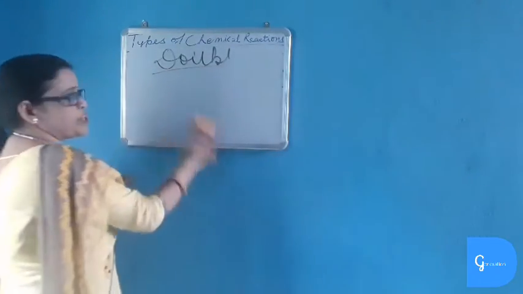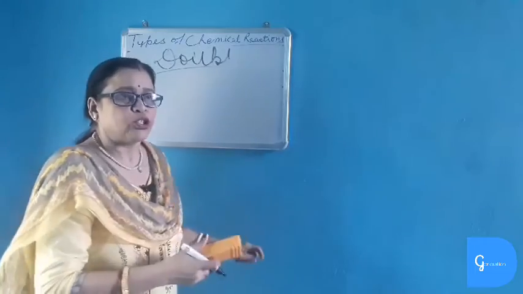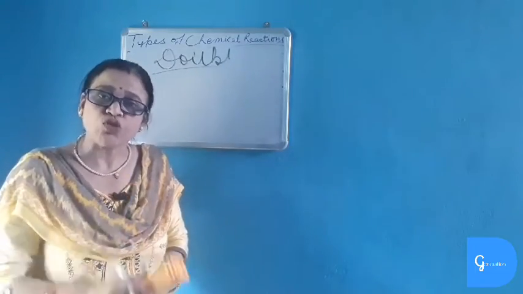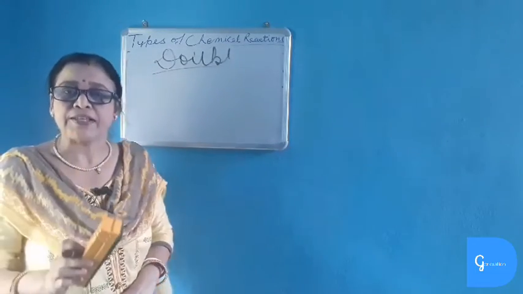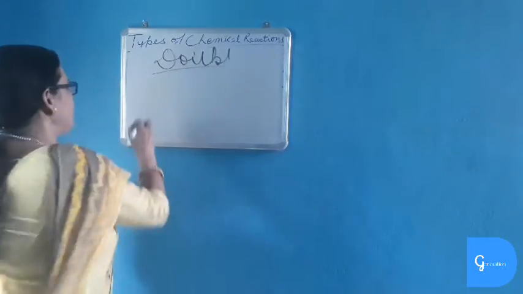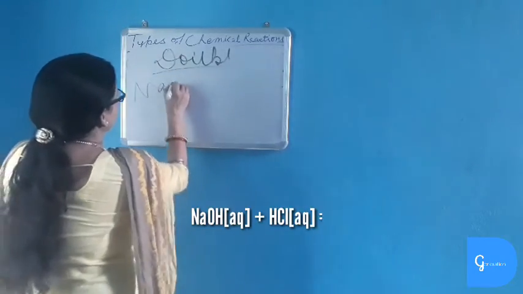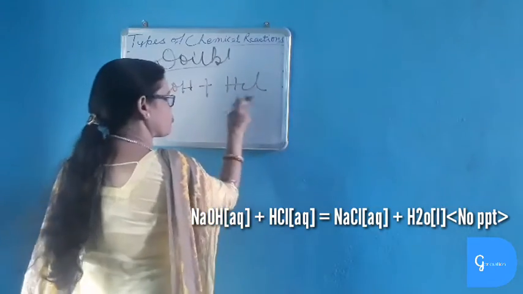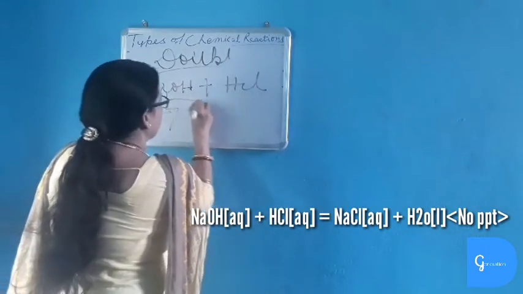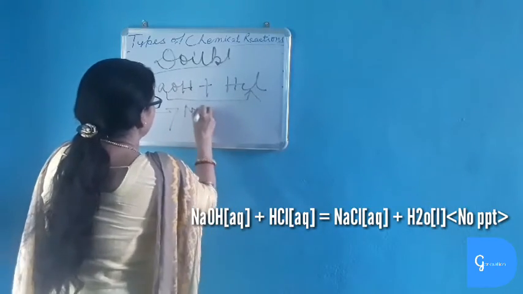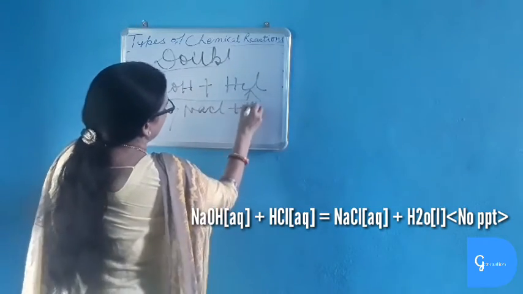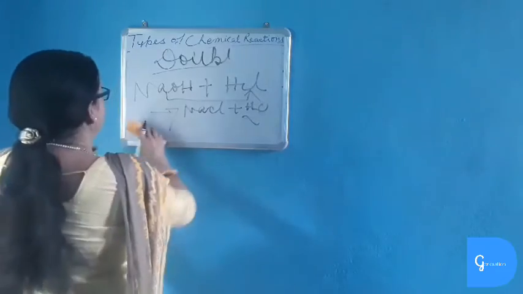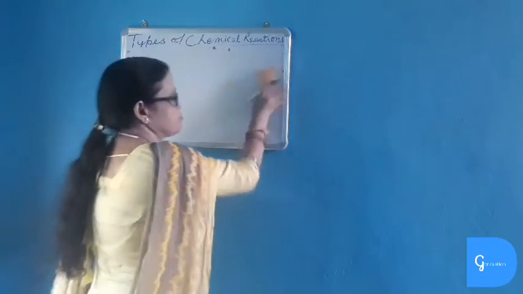The reaction between acid and base to give salt plus water is also a double decomposition reaction, but in this reaction no precipitate is formed. Let us take an example. When sodium hydroxide, which is a very strong base, reacts with hydrogen chloride acid, which is also a strong acid, what does it give? It gives the neutral salt sodium chloride plus water. In this no precipitate is formed.